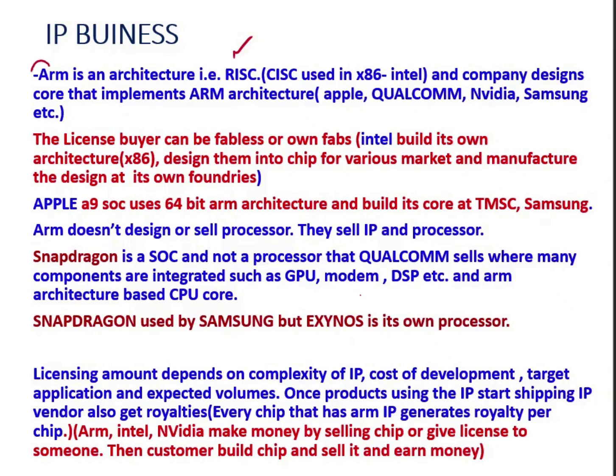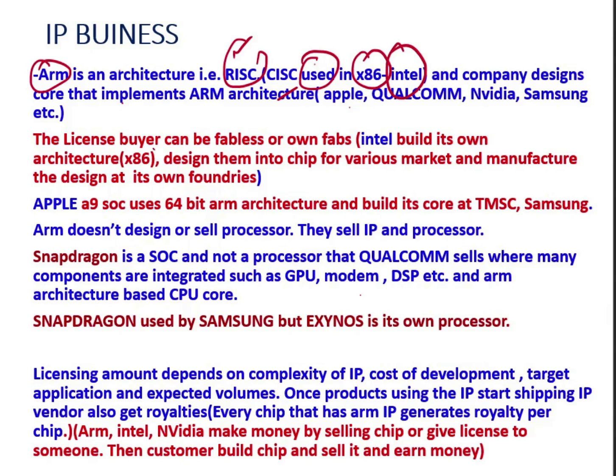This ARM architecture is based on RISC, reduced instruction set computer, and Intel uses CISC architecture for their x86. And then the company designs a core that implements the ARM architecture. I have already mentioned here, these are the companies that use ARM architecture: Apple, Qualcomm, Nvidia, Samsung.